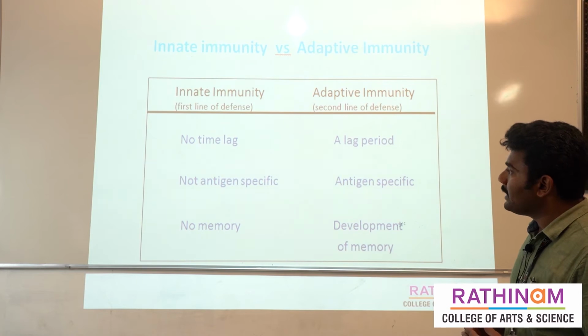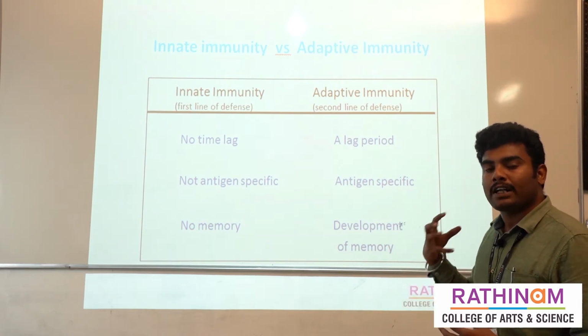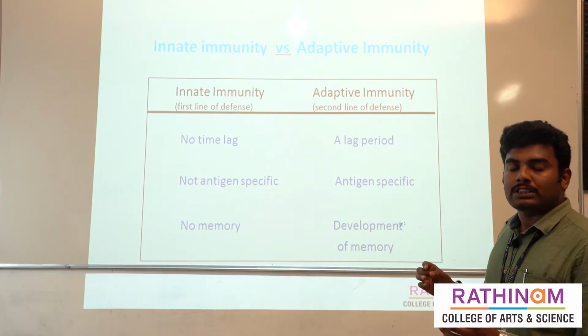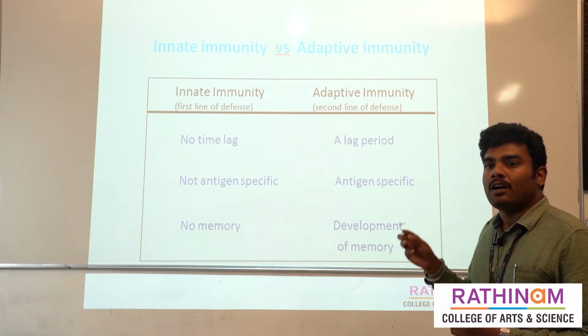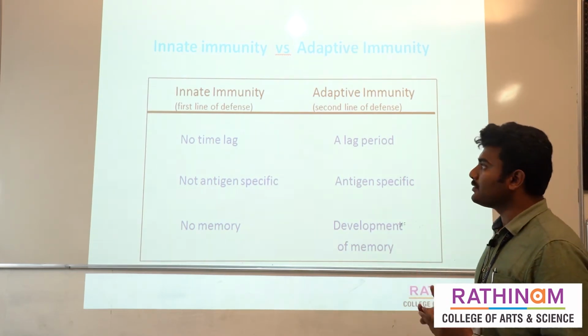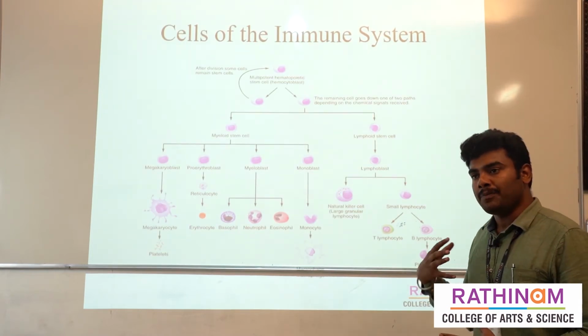And adaptive immunity will take some time to recognize or identify what type of antigen it is. It is antigen specific, so it is specific to a particular antigen, and it will have some memory cells to act as a defensive system. So these are the cells involved in the immune system.